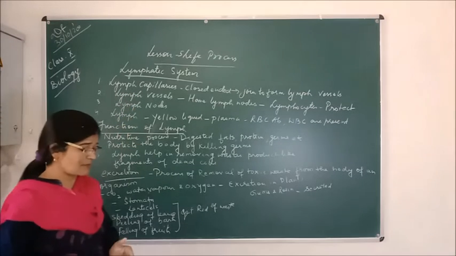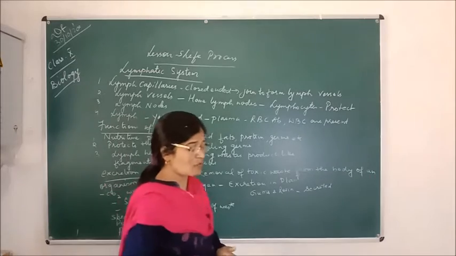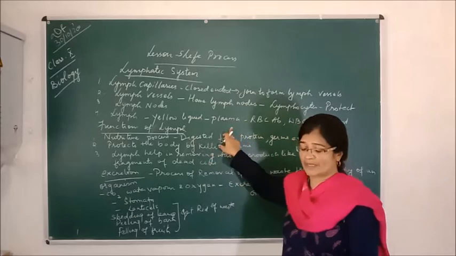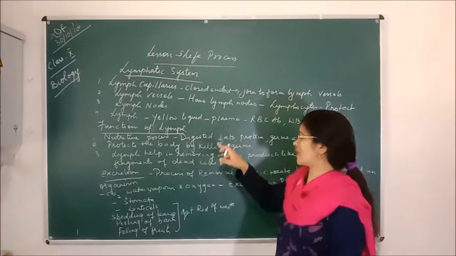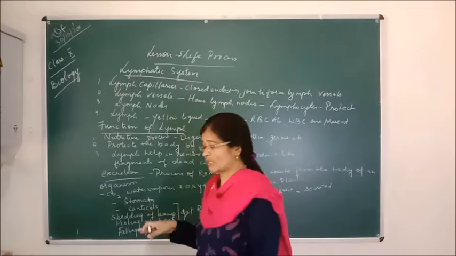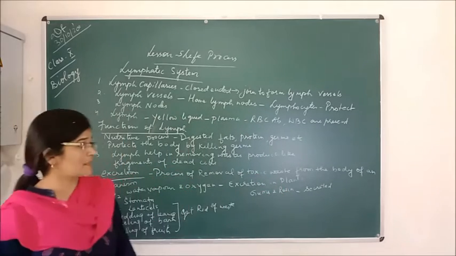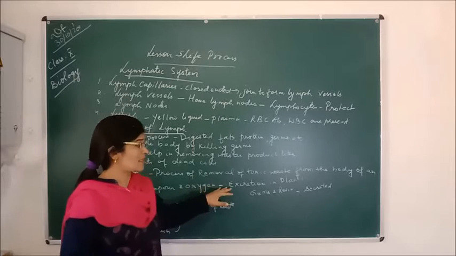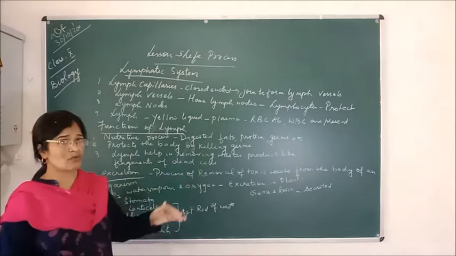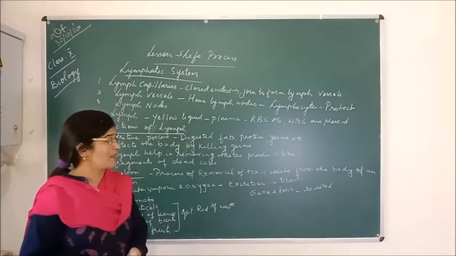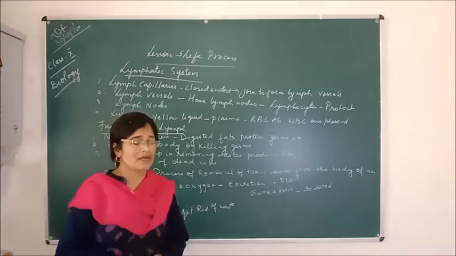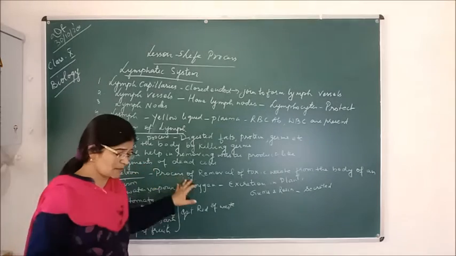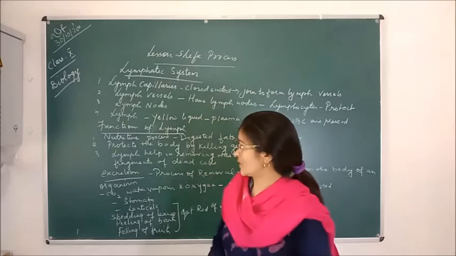Now, how is this lymph circulated and what does it carry? So, lymph is actually the light yellow liquid, as I told you, and it carries various types of nutrients like proteins, fats, digested fats. Some waste is also present, and some extra cells are also present, and they are circulated in the blood. Means they are mixed in the blood, and that blood is circulated within the different parts of the body through the veins and the arteries.